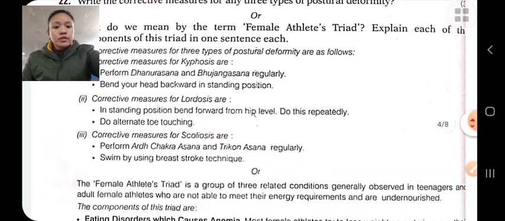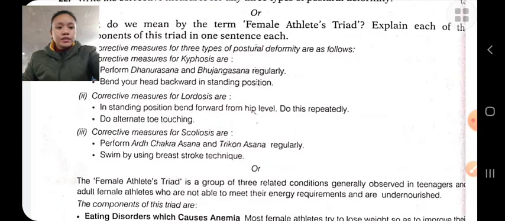Next is scoliosis. Scoliosis is a posture deformity in which the vertebral column bends sideward. That is, one shoulder comes downwards and the other rises up. Body weight is shifted sideward and it causes a lot of pressure over one side of the foot.